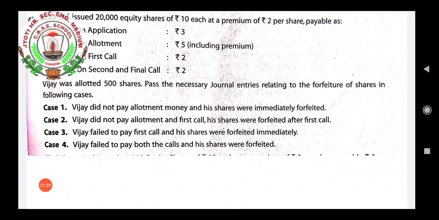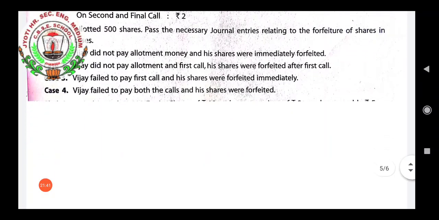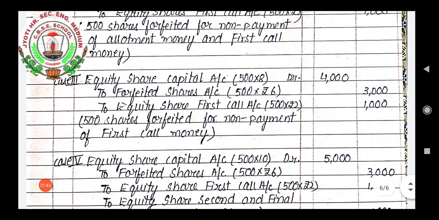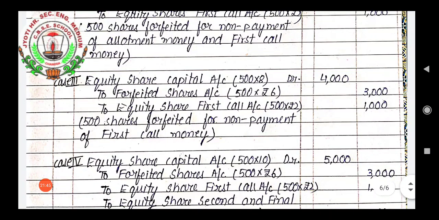Third case is Vijay failed to pay first call and his shares were forfeited immediately. Means Vijay has paid application money and allotment money both, but not paid the first call, and immediately it has been forfeited. Third case, entry will be equity share capital account debit, to forfeited shares, to equity share first call.